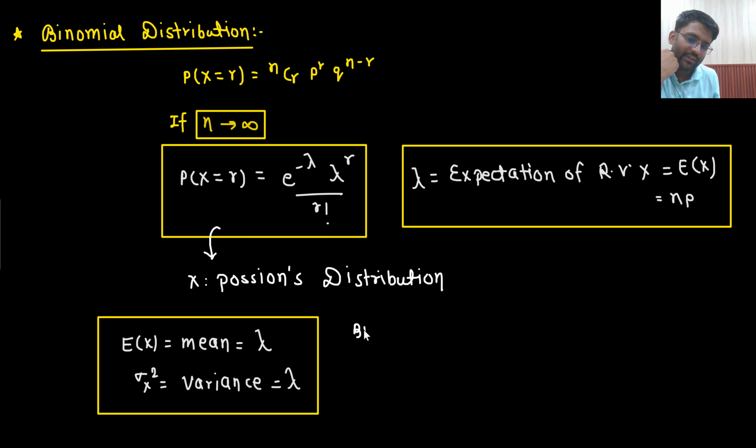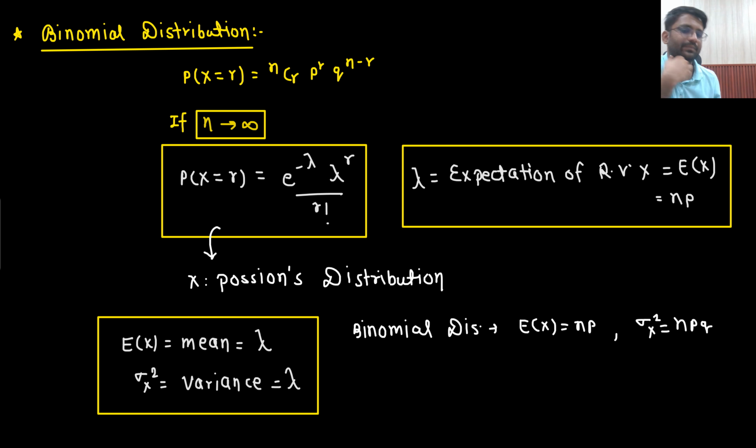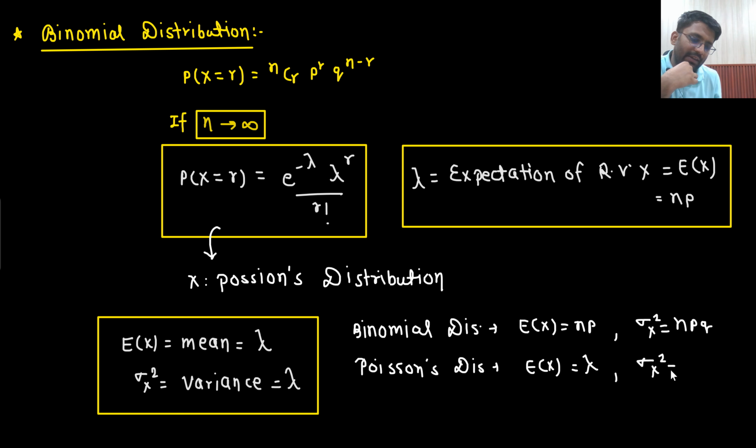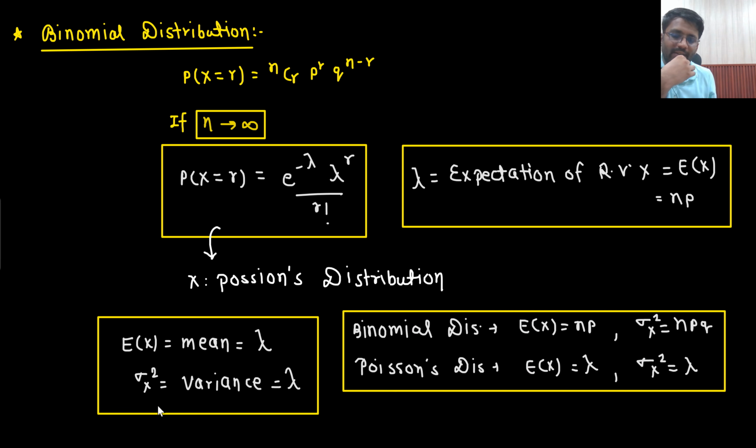So I am writing down one thing. For binomial distribution, what was the mean? Mean was n into p. And what was the variance? Variance was n into p into q. For Poisson's distribution, what is the mean? Mean is also lambda. And what is the variance? Variance is also equal to lambda only. And here in this case, what you have seen, mean equals variance.